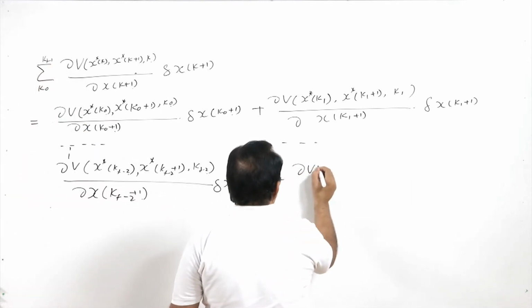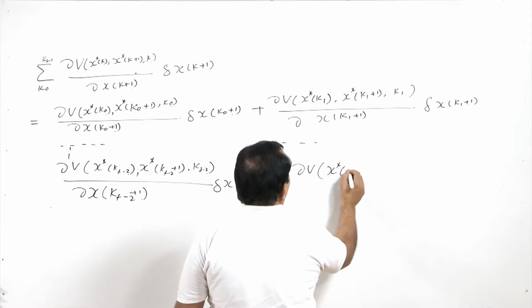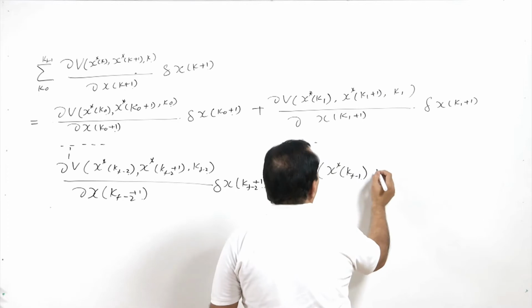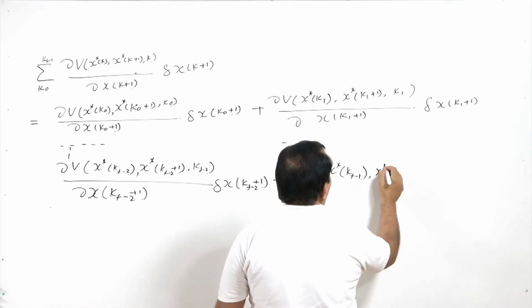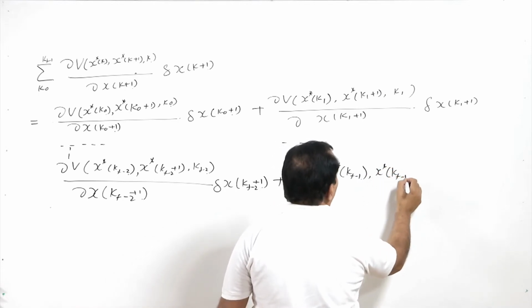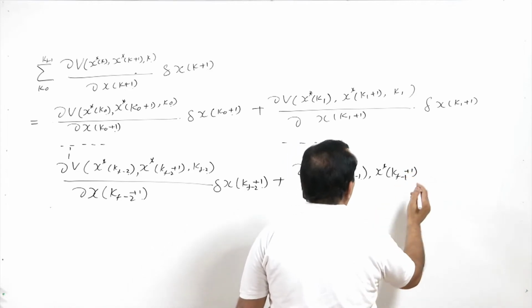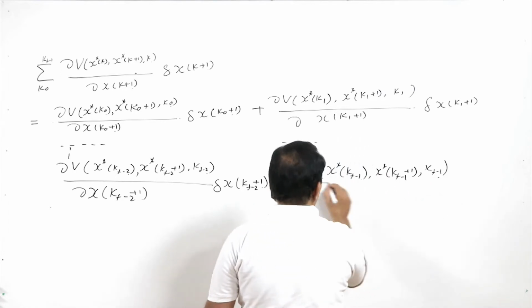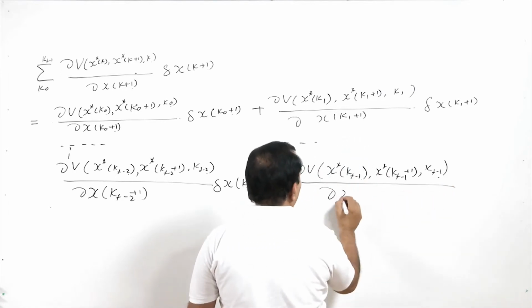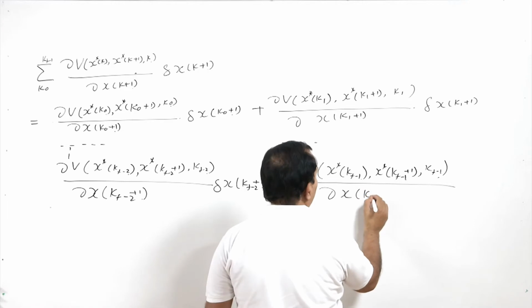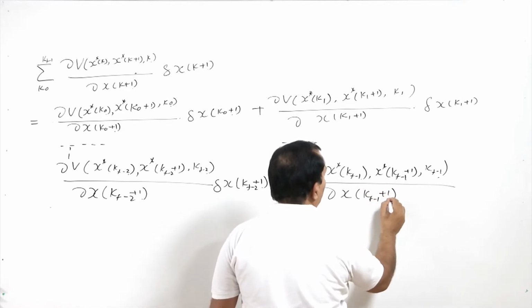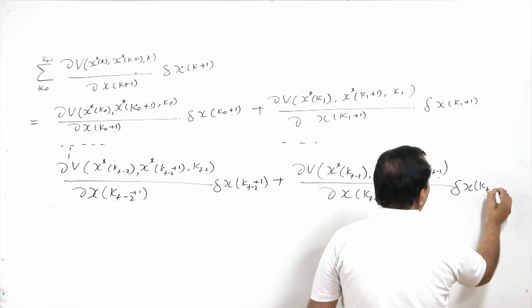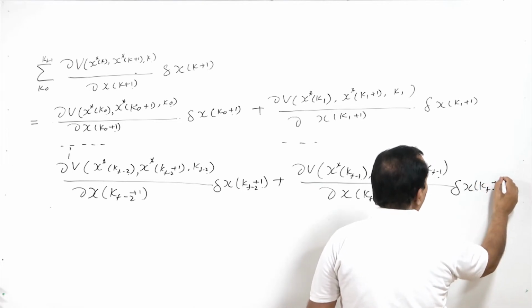That is del v, kf minus 1, x star of kf minus 1 plus 1, kf minus 1, del x of kf minus 1 plus 1, delta x of kf minus 1 plus 1.